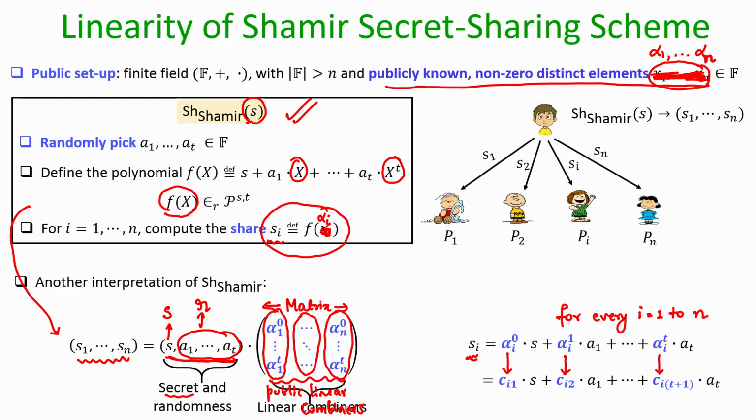Now, this matrix of linear combiners has very nice properties, and in linear algebra we have a special name for this matrix. This matrix is called the Vandermonde matrix. We will come back to it later and explore some nice properties of this Vandermonde matrix.